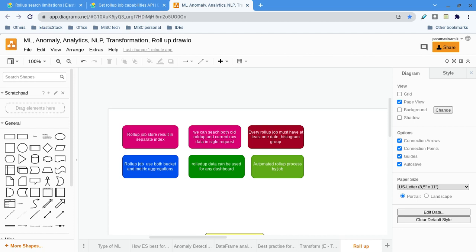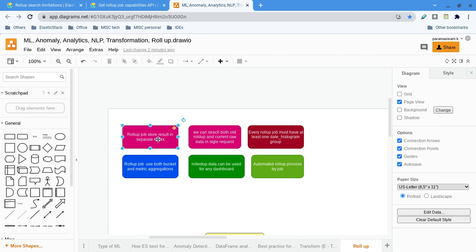But before we look into what jobs are, some limitations and technical facts about roll-up jobs. We define any roll-up by a job only. Let's say we define auto scaling by a policy, ILM as a policy, and an index as a template. Similarly, we define a roll-up task as a job. It's just a technical name, nothing beyond that. Technically, it's another API call. So we are creating roll-up jobs here.